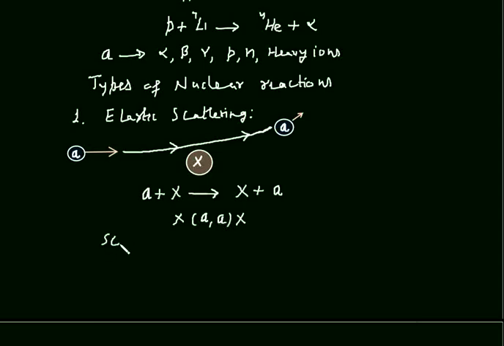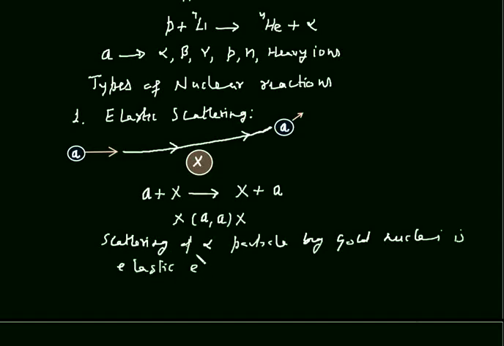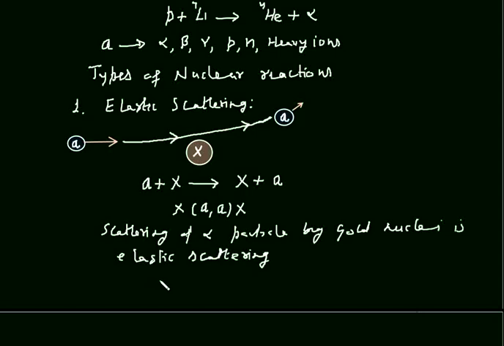Scattering of alpha particle by gold nuclei is elastic scattering, which is written as: this alpha particle strikes the gold nuclei, 197 is its mass number, and as a result we get gold nuclei and alpha particle.